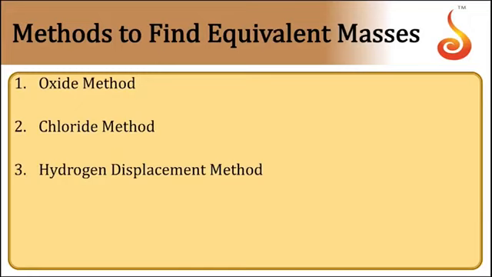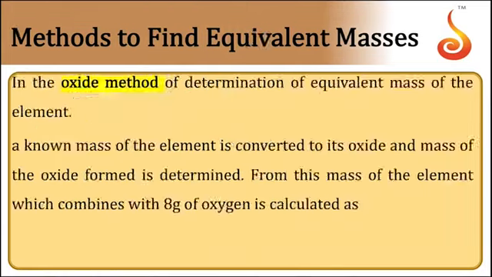Then come the methods to find the equivalent masses of various elements. There are three main methods: the oxide method, the chloride method, and the hydrogen displacement method. Let us take the oxide method first.